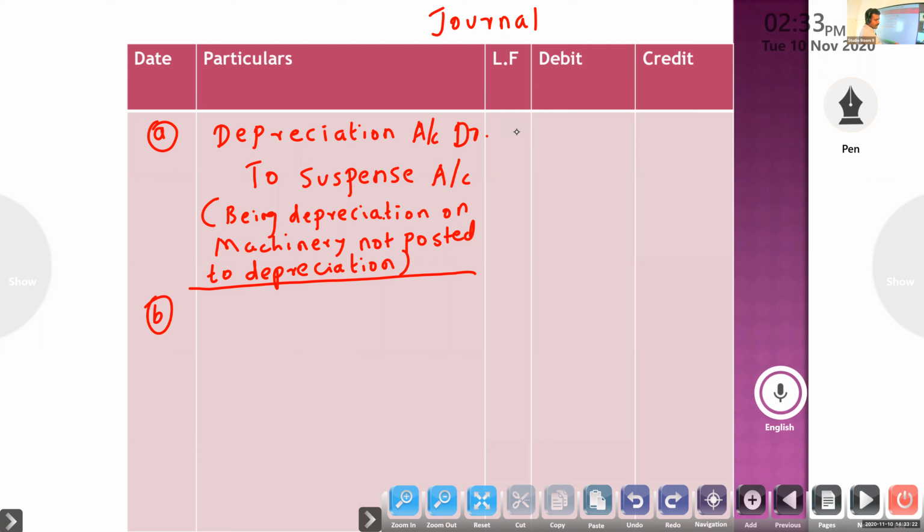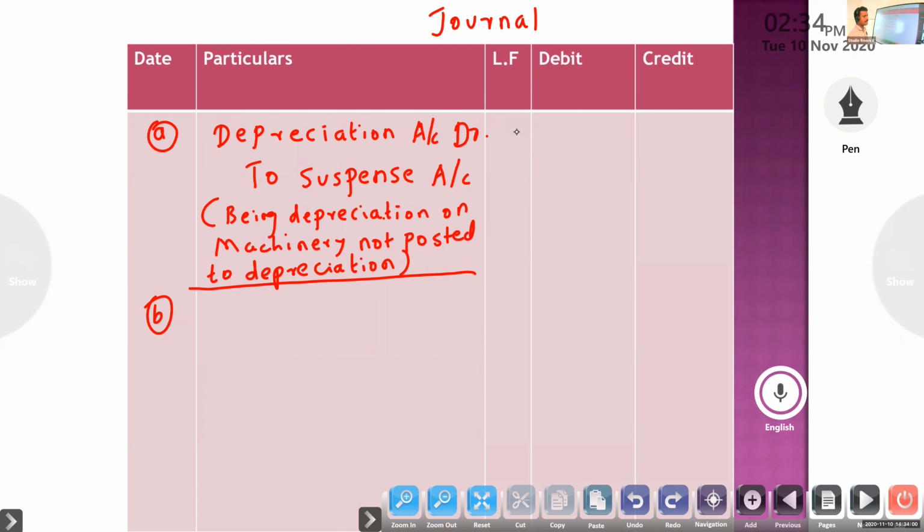So here it is not posted to debtors. So what will be the journal entry?